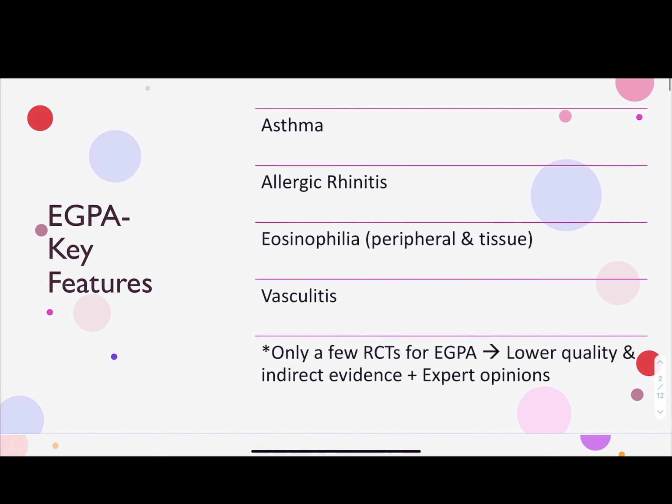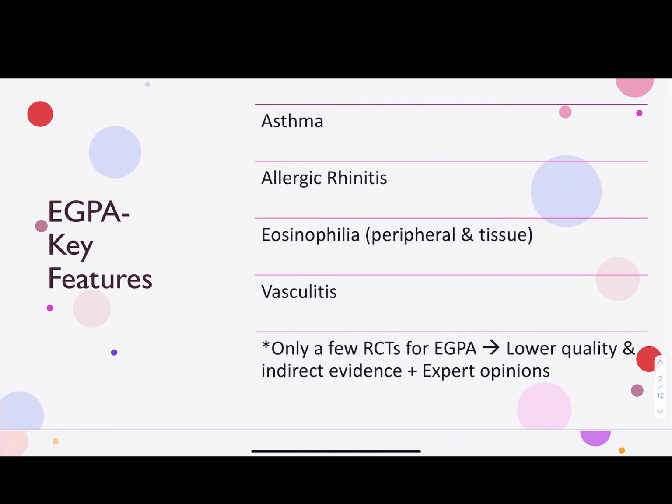EGPA will present in many different ways, but some of the key features will include asthma, allergic rhinitis, eosinophilia, which can be seen in either the tissue or in the blood, and vasculitis. One disclaimer for the following recommendations, by the way: there aren't too many randomized controlled trials for EGPA. Therefore, the recommendations here are derived from lower quality and indirect evidence in addition to expert opinions. So without further ado, let's get started.